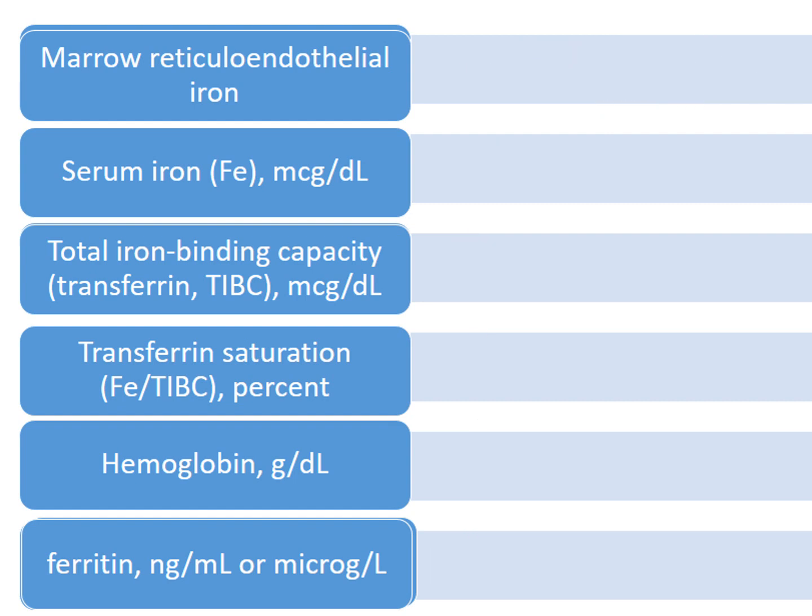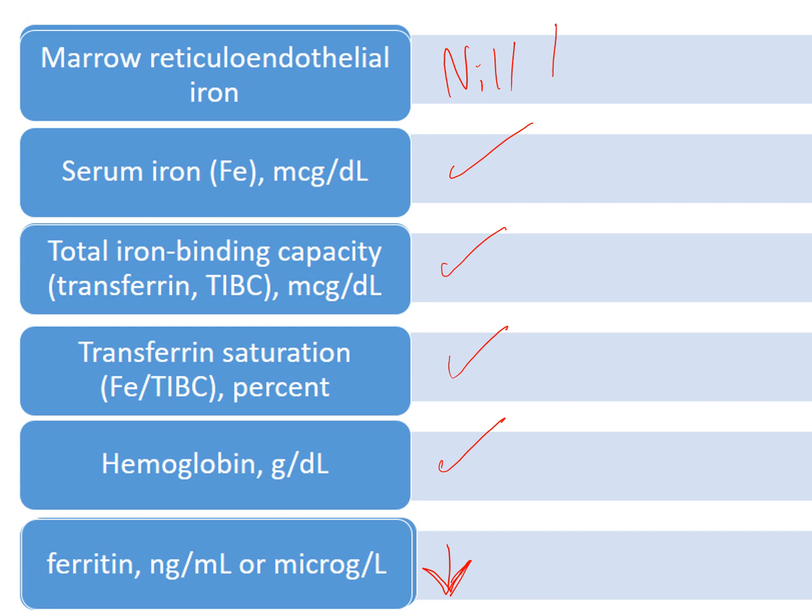The second stage, soluble iron will be null, but still the serum iron is normal. The iron binding capacity is normal, hemoglobin is normal, transferrin saturation is normal, but there will be a decrease in the ferritin. This is the second stage in iron deficiency, decrease in the ferritin.